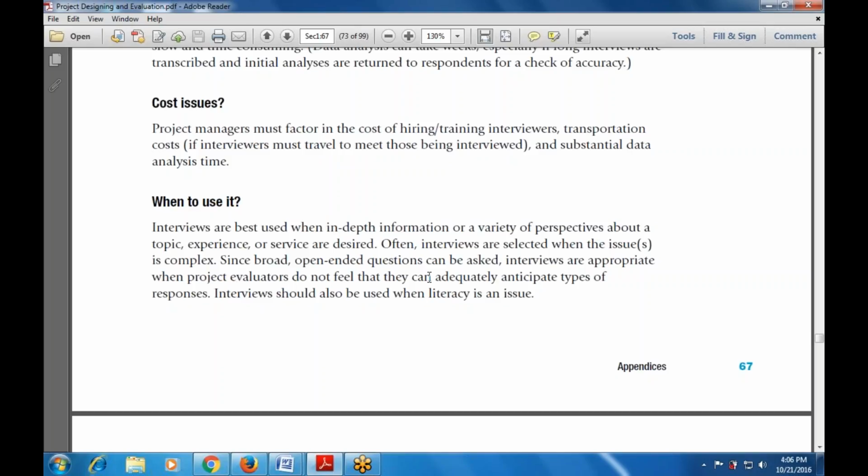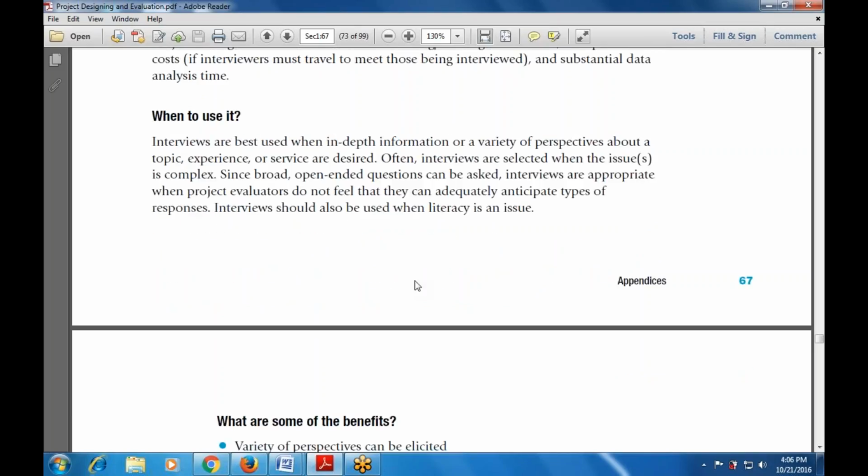Interviews should be used when literacy is an issue. Whatever data is available, literacy is also an issue with surveys, which is why the interview helps.